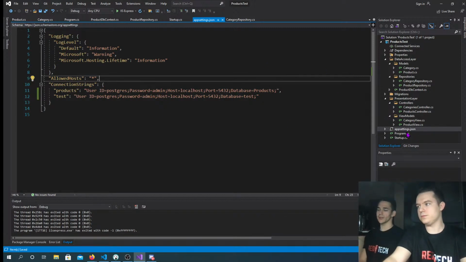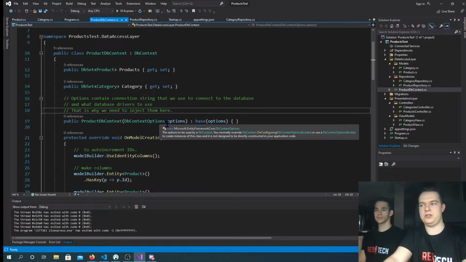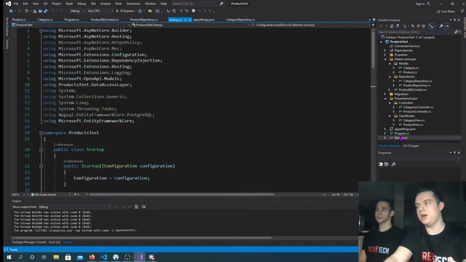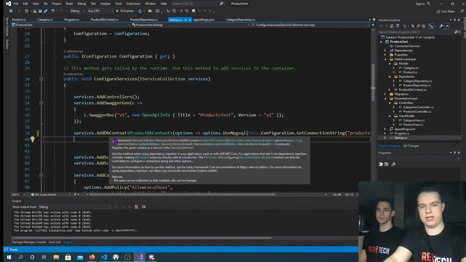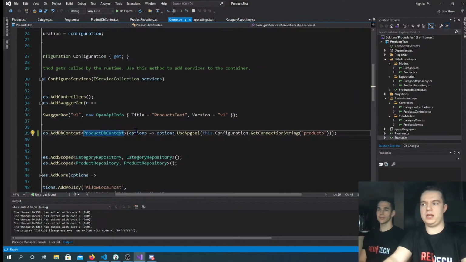Now we need to change one more thing. Remember when I told you that this is done through dependency injection, injecting the options into the constructor. So we have to go into Startup and add this line. We would do services.AddDbContext and provide it with the DB context that we've made, that's ProductDbContext.